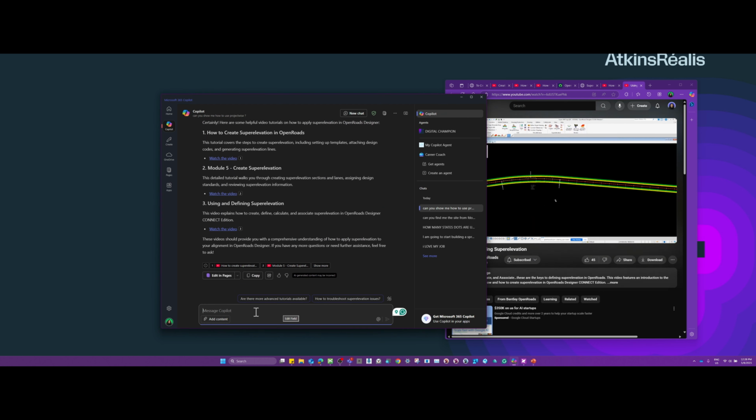Let's ask maybe something hard to find. Oh yeah, because somebody reached out to me and was asking what is the website that has the county maps from FDOT? So let's see. Can you find the website from FDOT that has county maps?